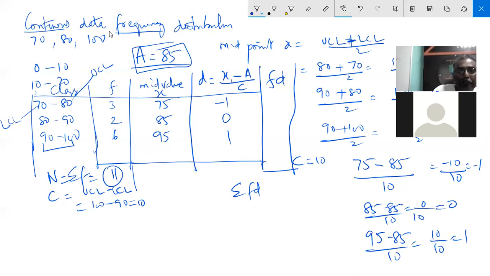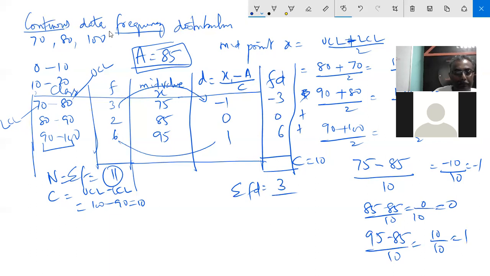Then you have to do f into d. 3 into minus 1 is minus 3. 2 into 0 is 0. 6 into 1 is 6. Then you calculate the sigma fd: 6 plus 0 minus 3. 6 minus 3 is 3. This is the sigma fd.